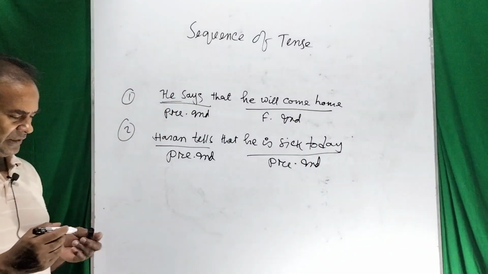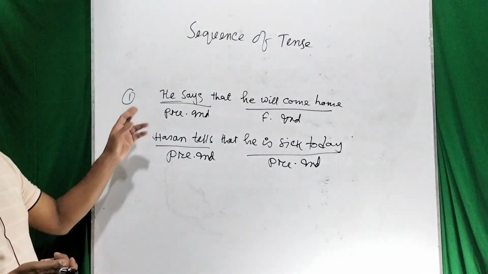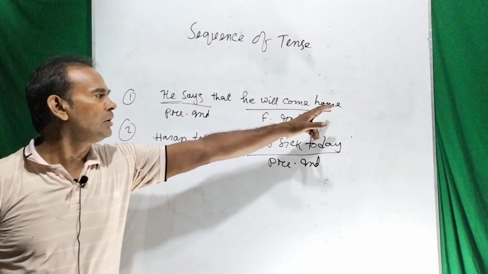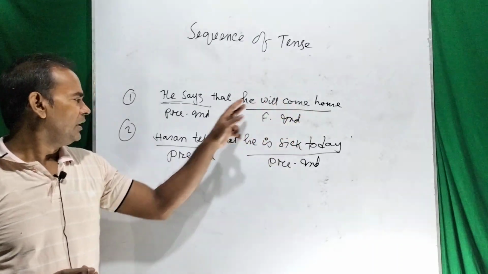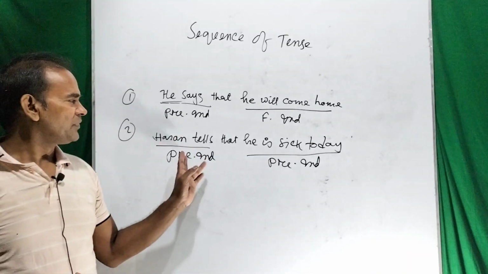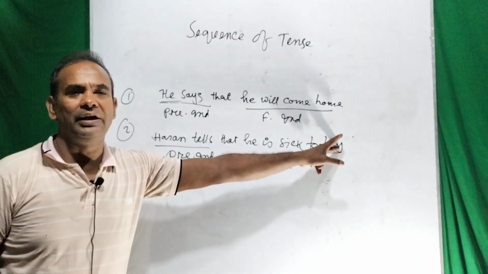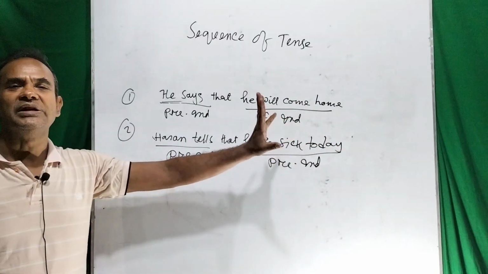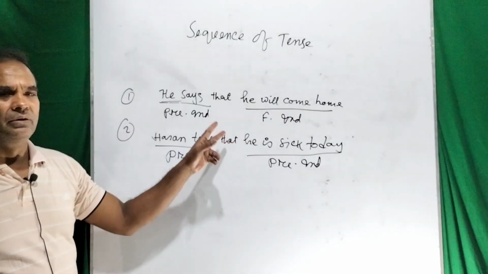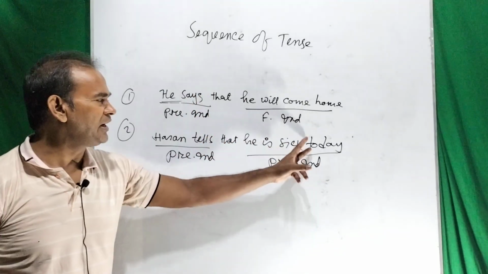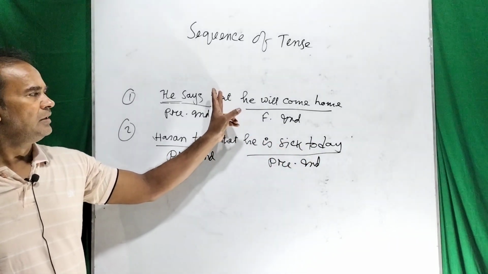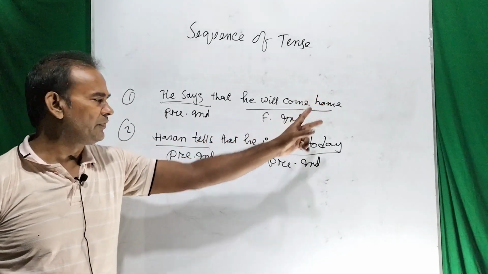Dear students, I think you can understand. So he says, present indefinite. He will come home, future indefinite. Hasan tells, present indefinite. He is sick today is also present indefinite, connected by a conjunction. So the subordinate clause in this case is future indefinite.